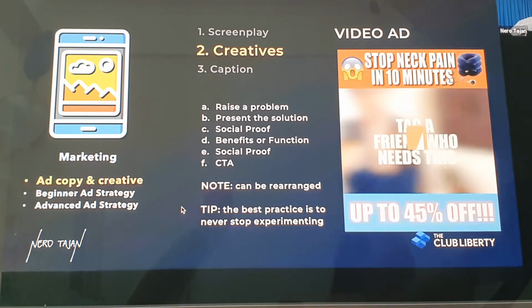Okay guys, did you happen to observe every detail and data? Ito lahat. Nakita niyo ba lahat? Problem, solution, social proof, benefits or function, call to action. Did you see it all? Do you want me to dissect it all, guys? Do you want me to dissect saan dito saan? Do you want me to dissect?